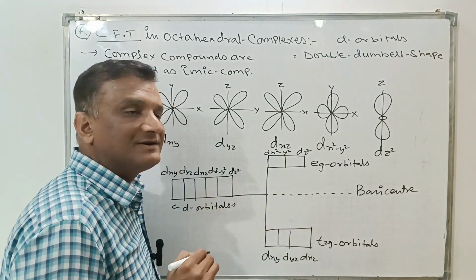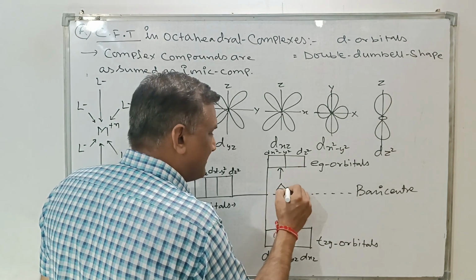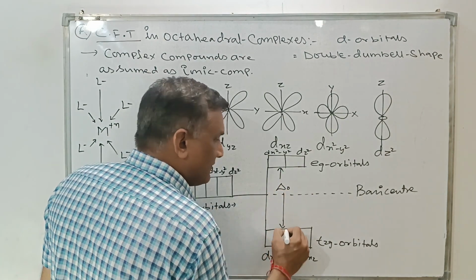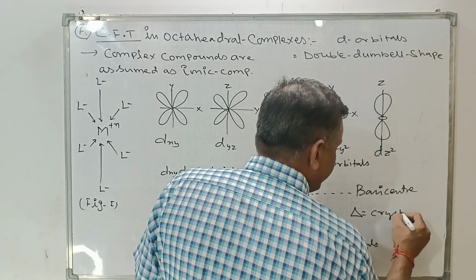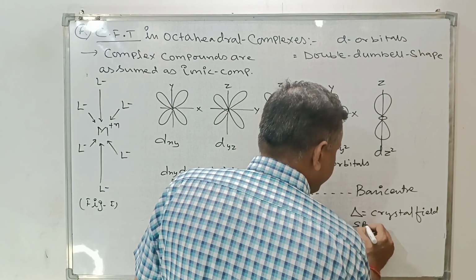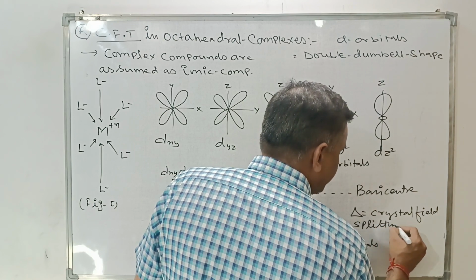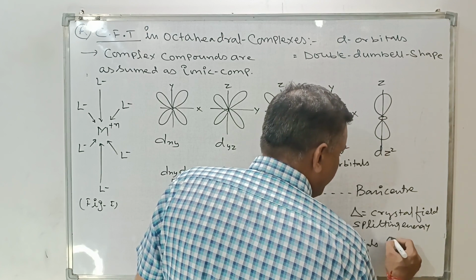If we go with the total difference of energy, it is denoted by del O, where del is your crystal field splitting energy, which we have discussed in the previous video, and O means